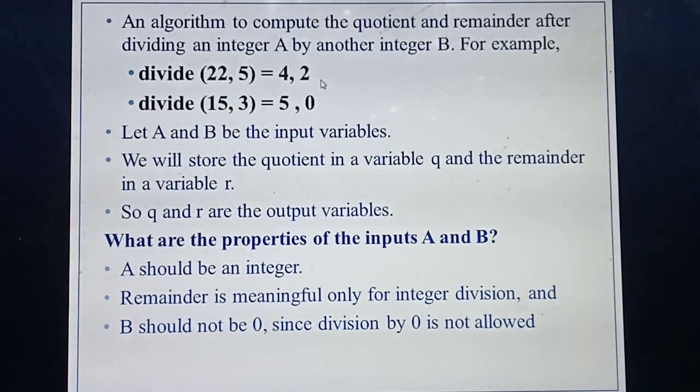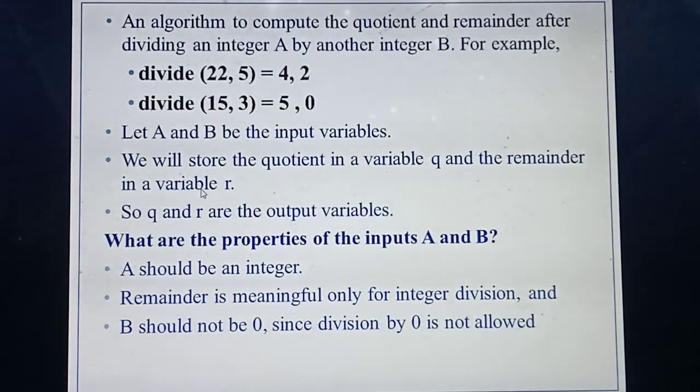Okay. So this input you have defined by means of variables. Same way, output also you should define by means of variables. For describing this output, they are taking two variables. What are the variables? Q and R. What's the meaning of Q? Quotient. What's the meaning of R?